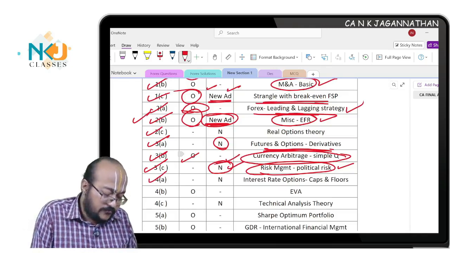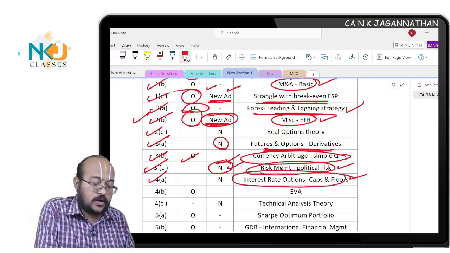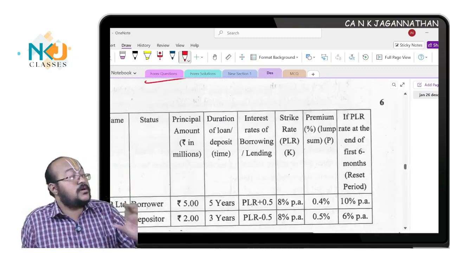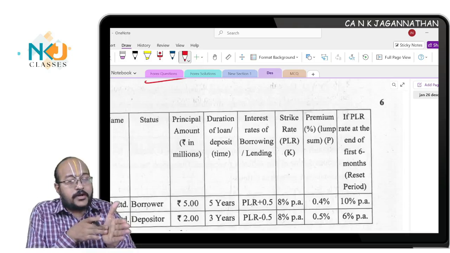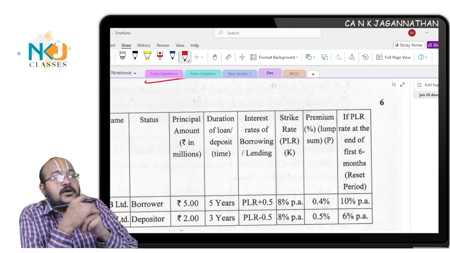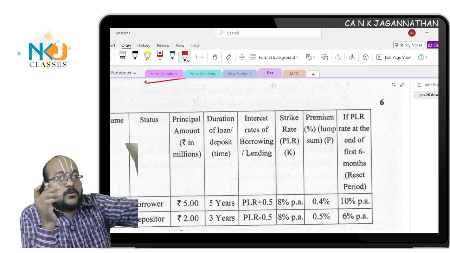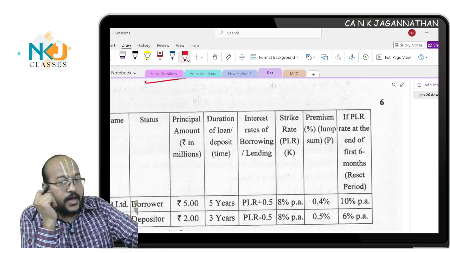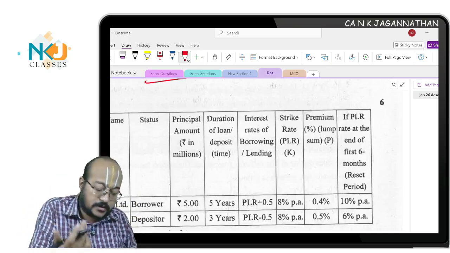Okay, now next 4A, interest rate options, caps and floors. Totally new question. Not for us. Okay, we used to discuss this in the introduction itself, introduction to risk management. Interest rate options: while introducing you to interest rate options, I would have discussed, from the borrower's perspective and the depositor's perspective, what is the need to take a position in interest rate options, take floors or caps, what is the benefit arising from a floor, what is the benefit arising from a cap. All this I would have discussed in the introduction part itself.